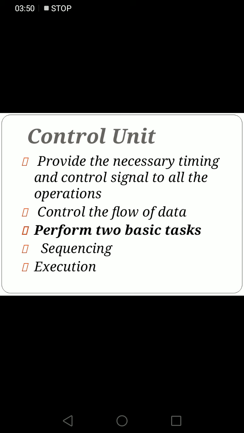Control unit. The control unit is a component of CPU that directs the operation of the processor. It tells the computer memory, arithmetic and logic unit and input and output devices how to respond to the instructions that have been sent to the processor. Basically, control unit performs two basic tasks. Number 1 is sequencing and number 2 is execution.